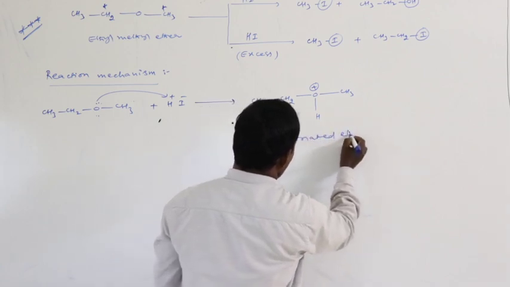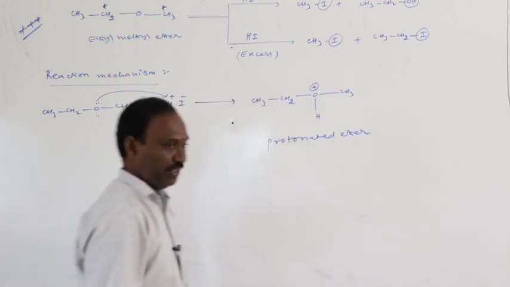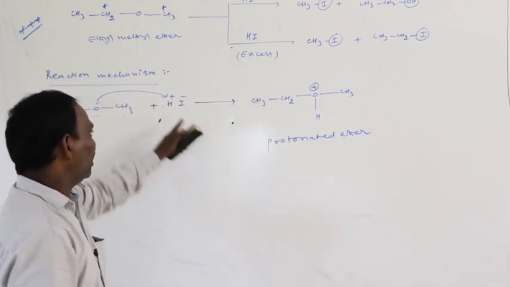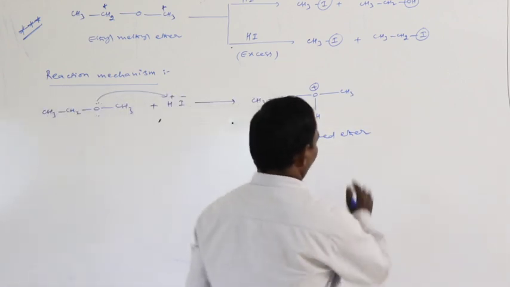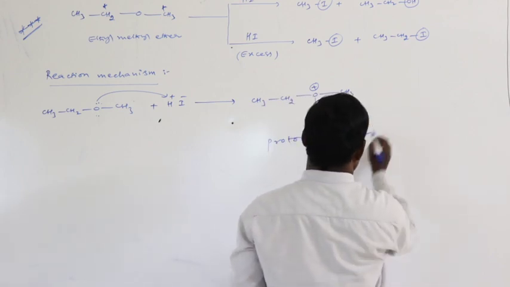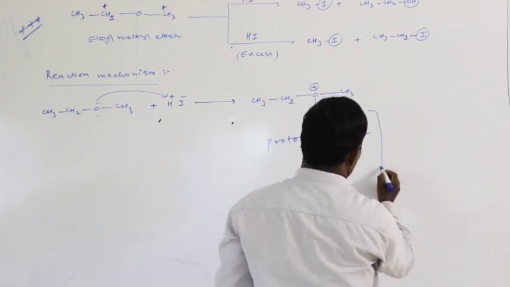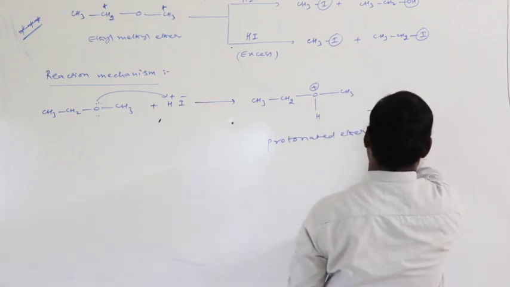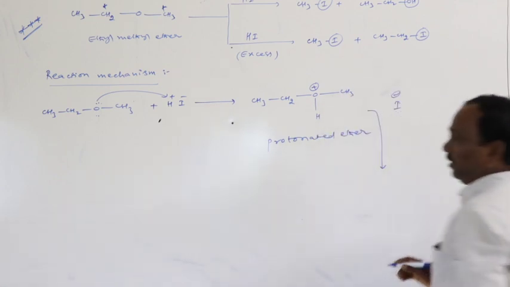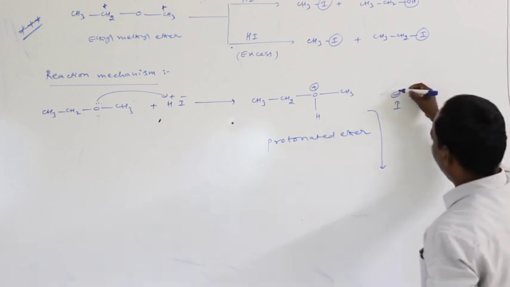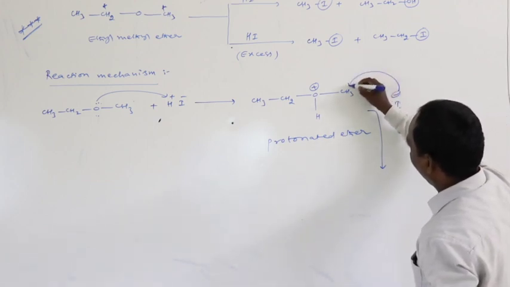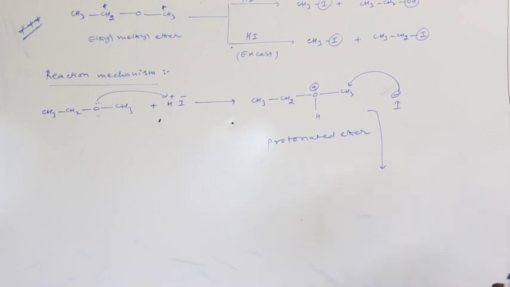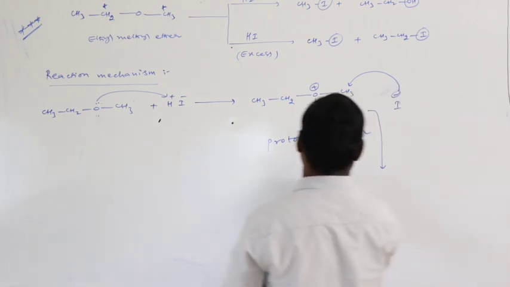Now for this protonated ether, the iodide ion is attached to the methyl group CH3. Then what happens here?